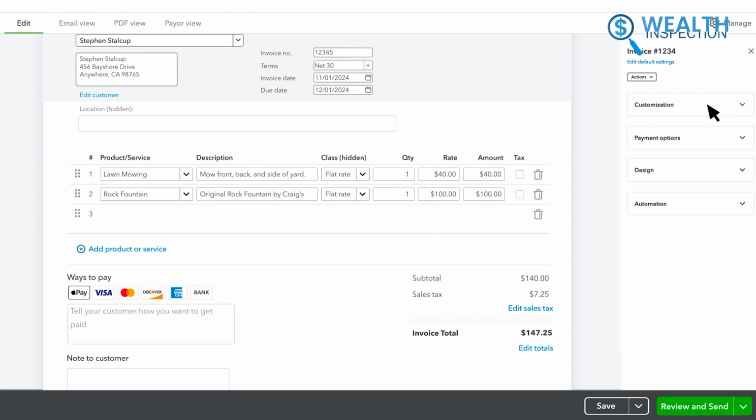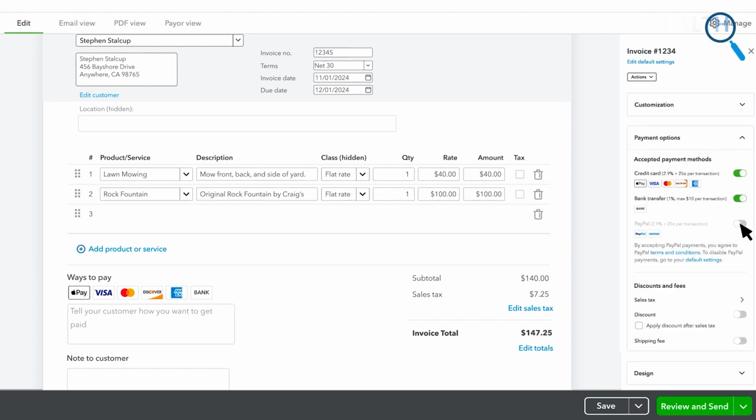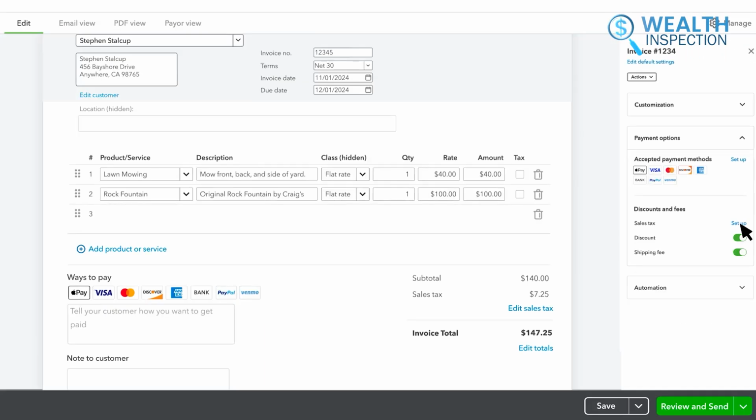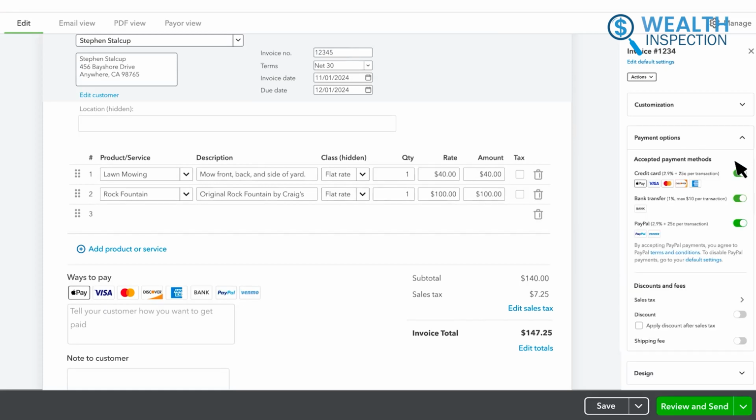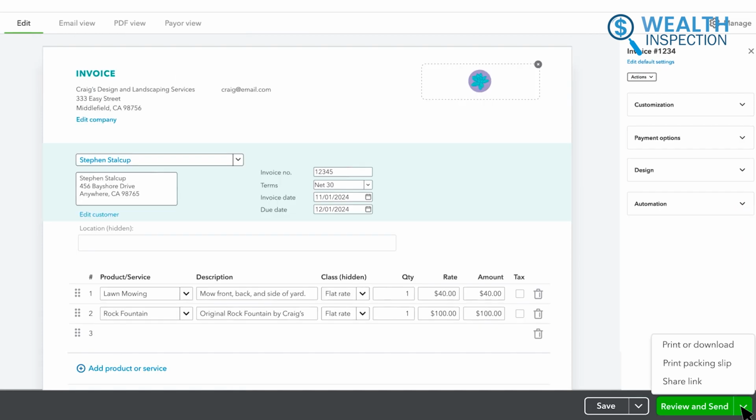Make sure you set the payment terms, and if it's not already preset, go ahead and specify if it's due in 15, 30, or however many days. When you've got everything filled in, double-check the invoice date, due date, and total amount. Then, when you're sure it's correct, click on Save and Send to email it directly to the customer. QuickBooks keeps a copy saved for your records, so you'll always have easy access to it.